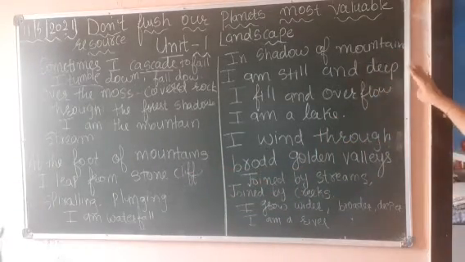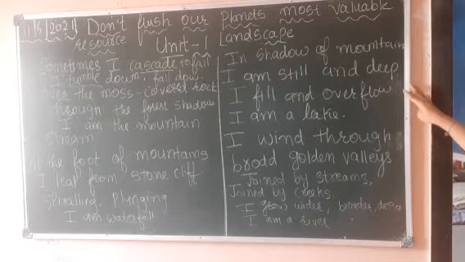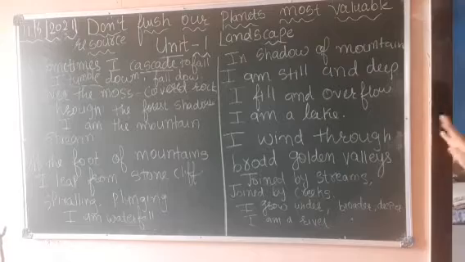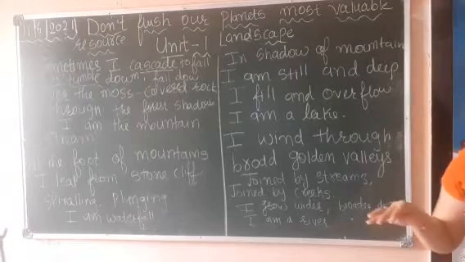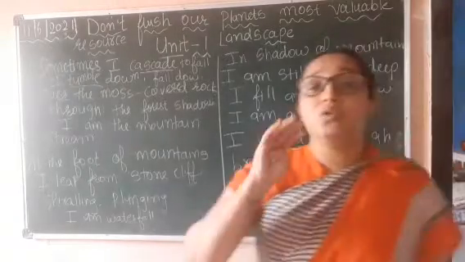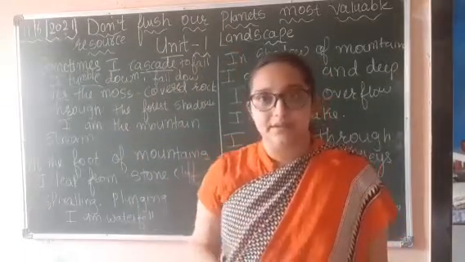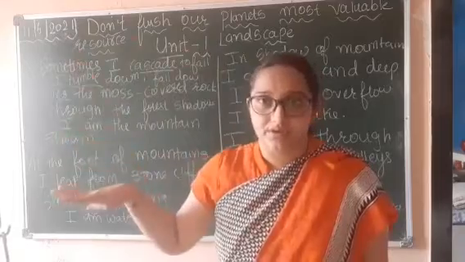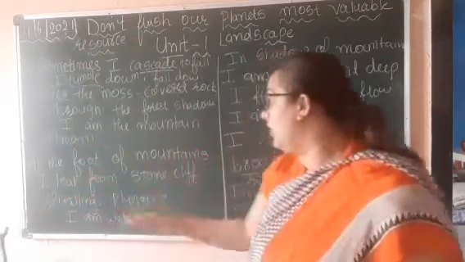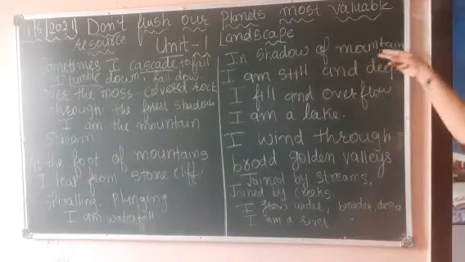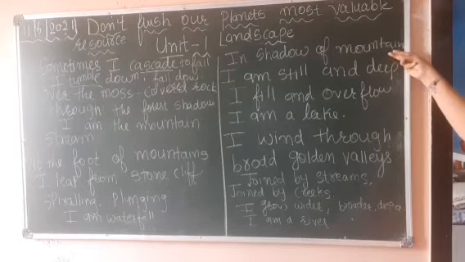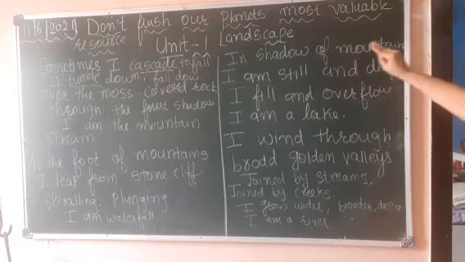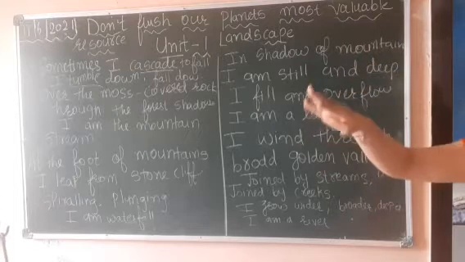Now in the shadow of mountain I am still and deep. I feel and overflow. I am a lake. Now students, you know that lakes are very deep, right, and they are filled full of water. In the shadow of mountain, you know very well what is shadow, right? So in the shadow of mountain, I am still and stable.